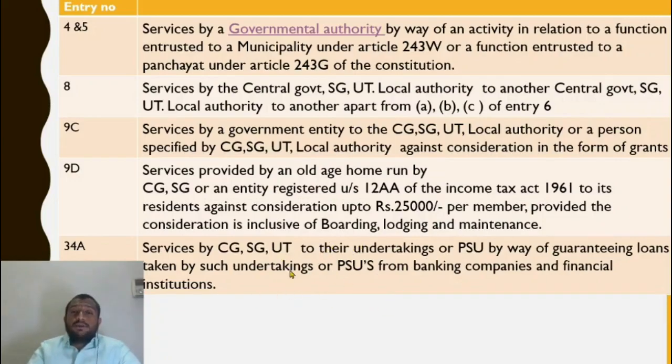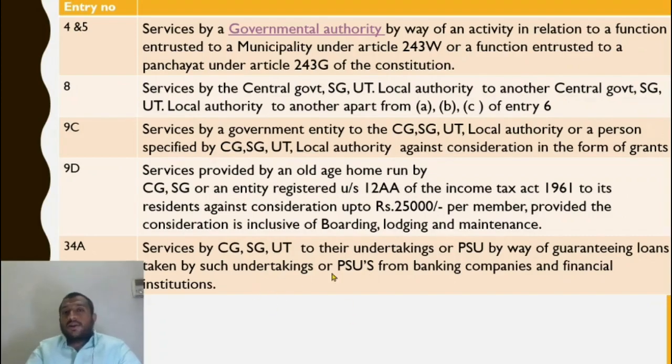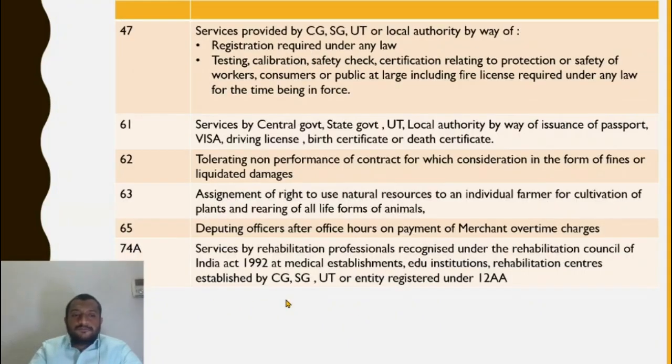But the NBFC says, I want a guarantee. It cannot guarantee 500 crores. So it asks the government, you give a guarantee for this loan and take some charges, so that he will give us the loan. The government guarantees, and this service of providing a guarantee to any of its undertakings is exempt.